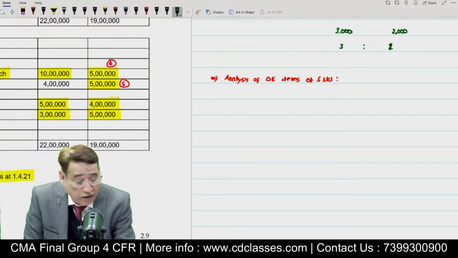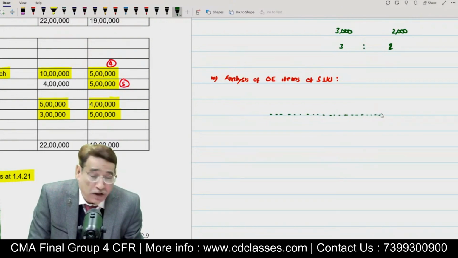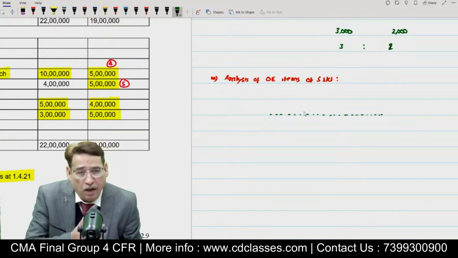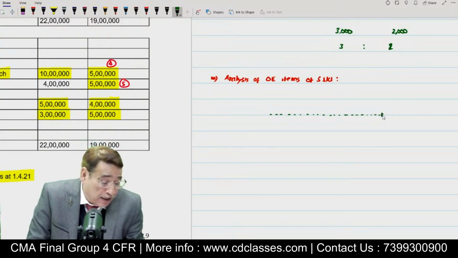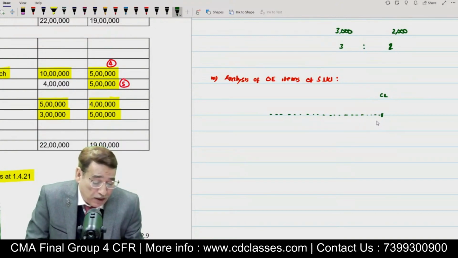The basic purpose behind analyzing is to know what amount of profit which the subsidiary company earned during the entire accounting period relates to the pre-acquisition period, and of course what portion relates to the post-acquisition period. To segregate that, first of all, I will write the closing balance. In the balance sheet, we marked out the closing balance of the subsidiary company as far as profit and loss account is concerned. I think it was 5 lakh.